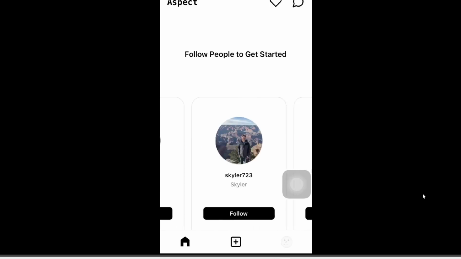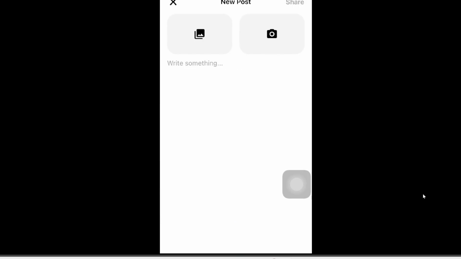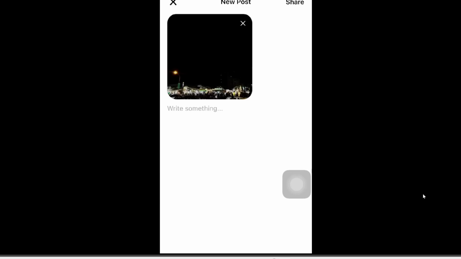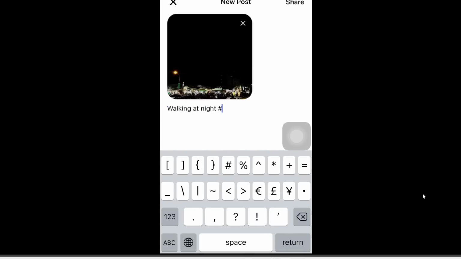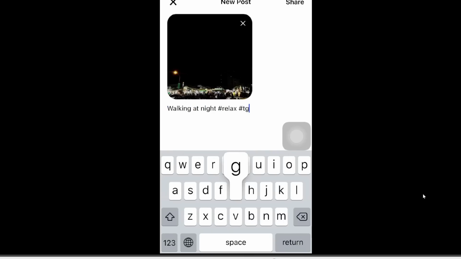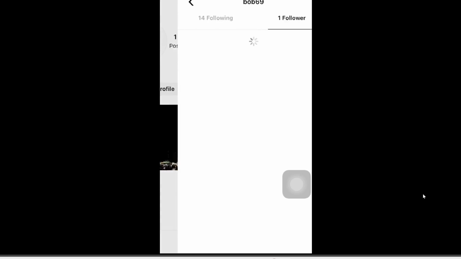All right, so in this middle button at the bottom, you can also click on that to add a new post. So I'm just going to add a random photo and then say something like walking at night, hashtag relax, hashtag TGIF. And then let's click share and see what happens. So now you can see that the post has been published on my profile. And I just noticed on my profile that I have 1 follower now. That's exciting, so let's click into this and see who it is.